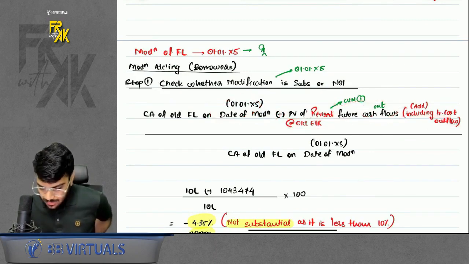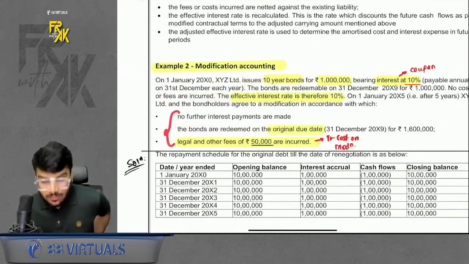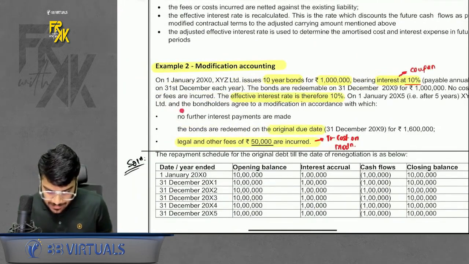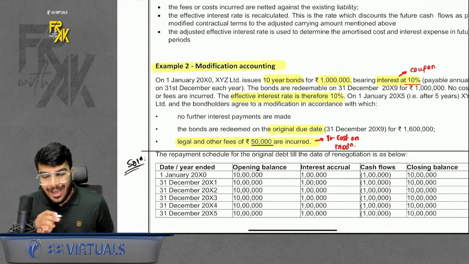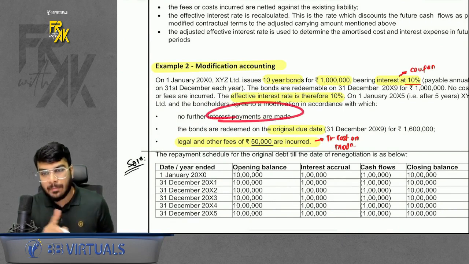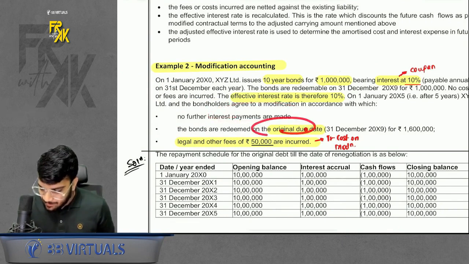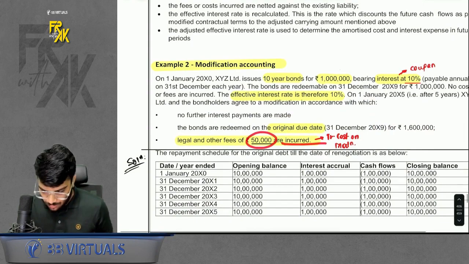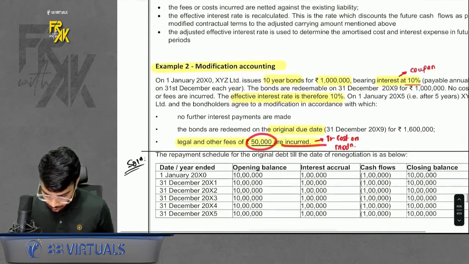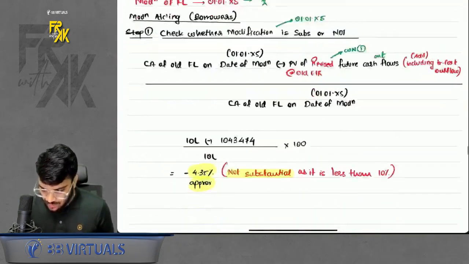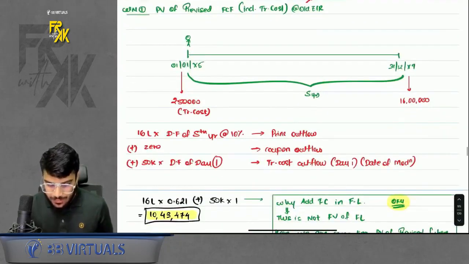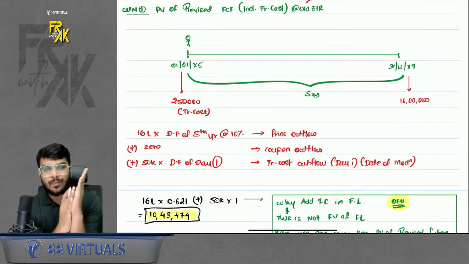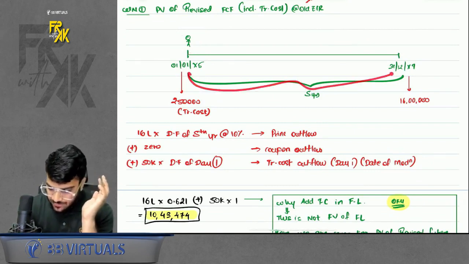What is the meaning of this? See, when you read this, the terms after modification, these are the revised future cash flows. So as per the revised future cash flows, no interest payment required. Principal will be paid at the end of year 10 only, but at 16 lakhs. Also there is some transaction cost on modification, right? So how do we do it now? These revised cash flows, you have to find the present value. How do I find it? Just imagine we are standing on the date of modification and just recall what all things you have to pay during these 5 years. Why 5 years?